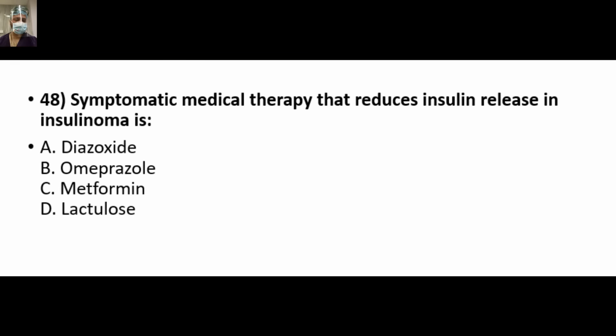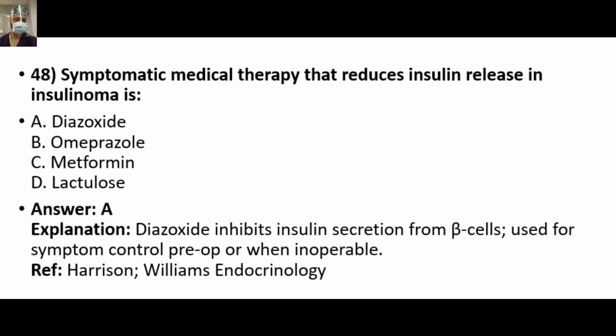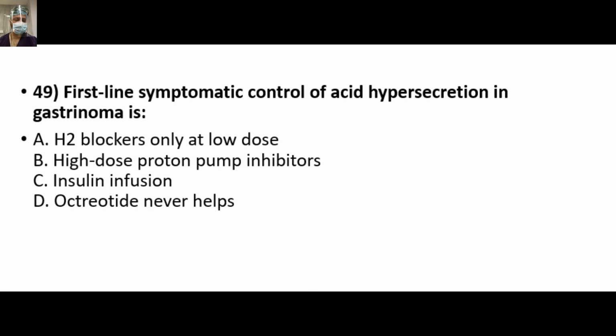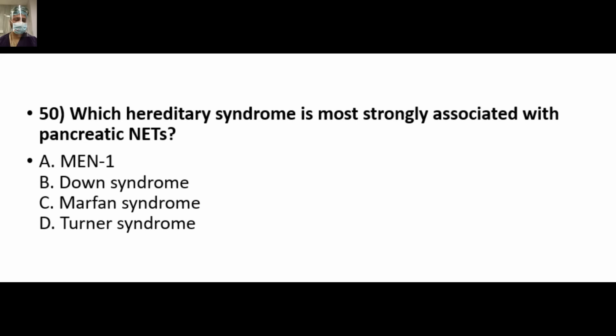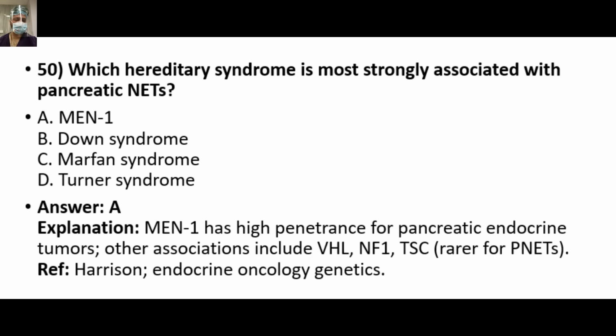Symptomatic medical therapy that reduces insulin release in insulinoma is, I hope if you are not able to answer it, then I'm really worried, diazoxide, option A, which inhibits insulin secretion from beta cells, used for symptomatic control pre-op or even when inoperable. First-line symptomatic control of acid hypersecretion in gastrinoma is, it is simple, high-dose PPI, option B. Which hereditary syndrome is most strongly associated with pancreatic NETs? MEN1 has high penetrance for pancreatic endocrine tumors. Other associations include VHL, NF1 and TSC, rare for PNETs.